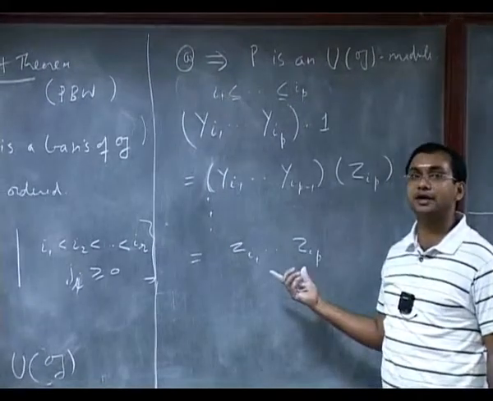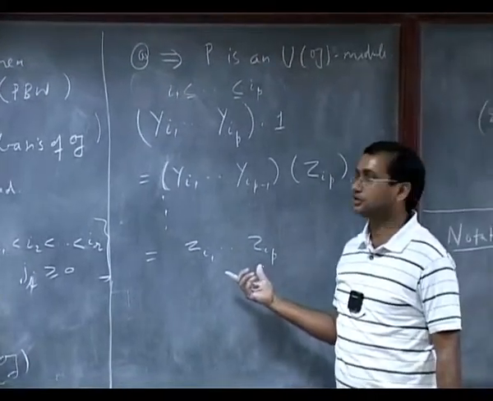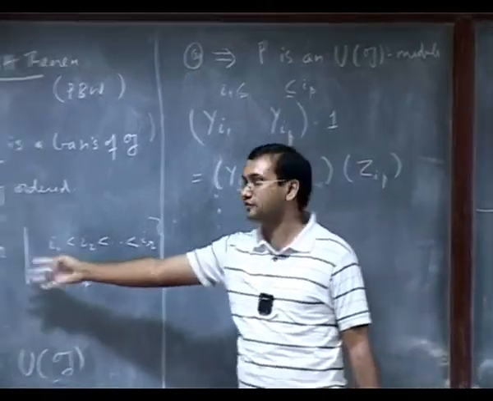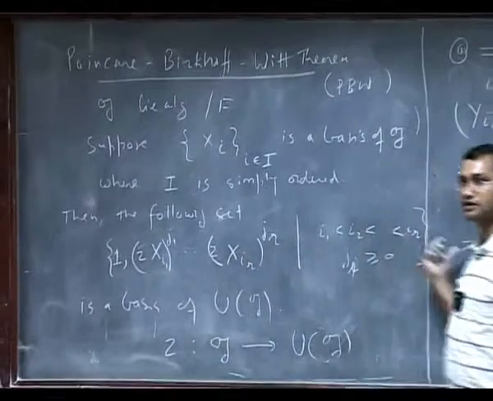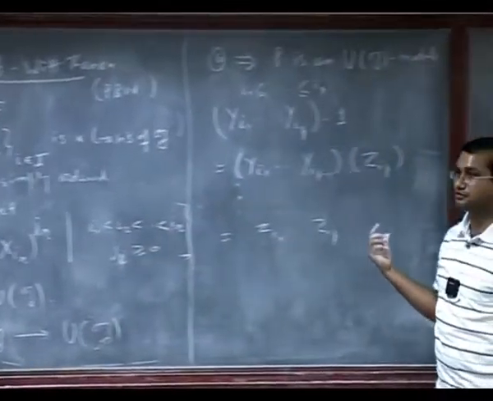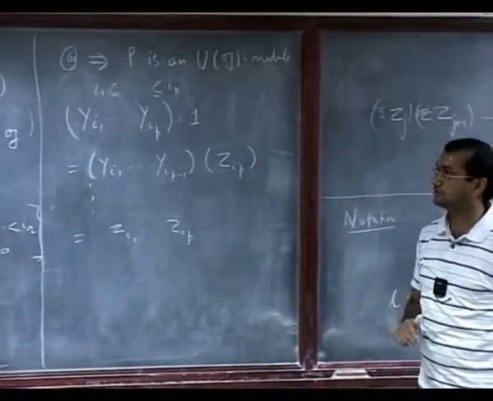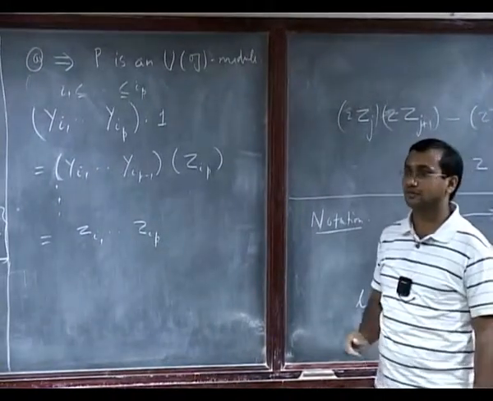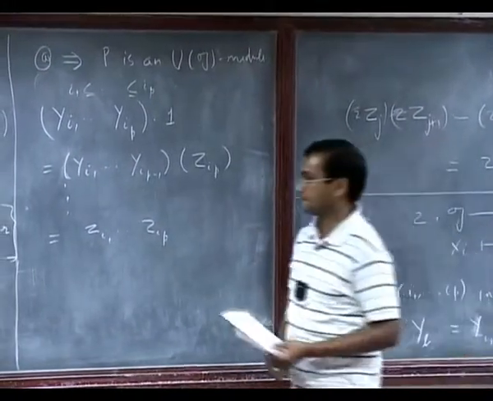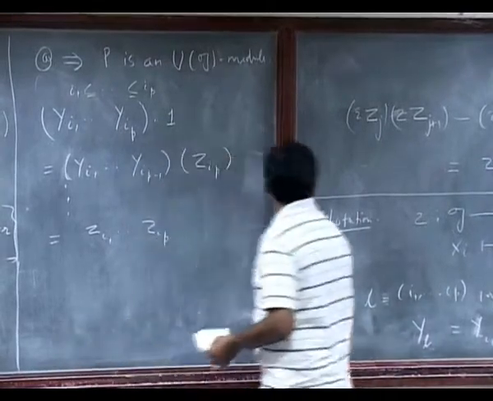And they are linearly independent. So that means this set has to be linearly independent, because if there was some relation here, then it would give a relation there. So that proves that it's linearly independent. So we only need to construct that representation.